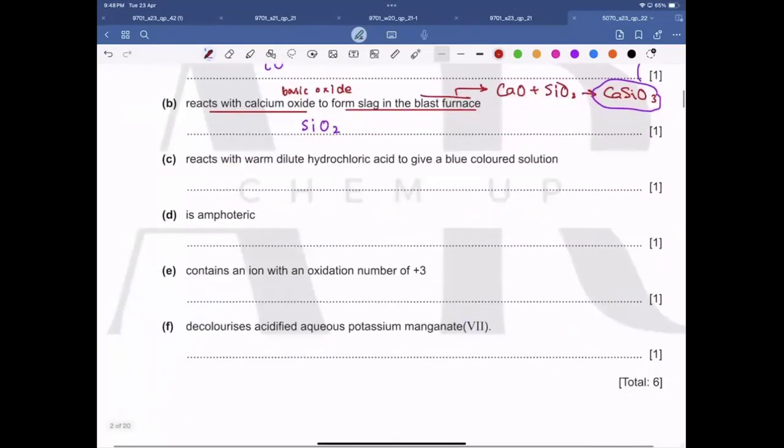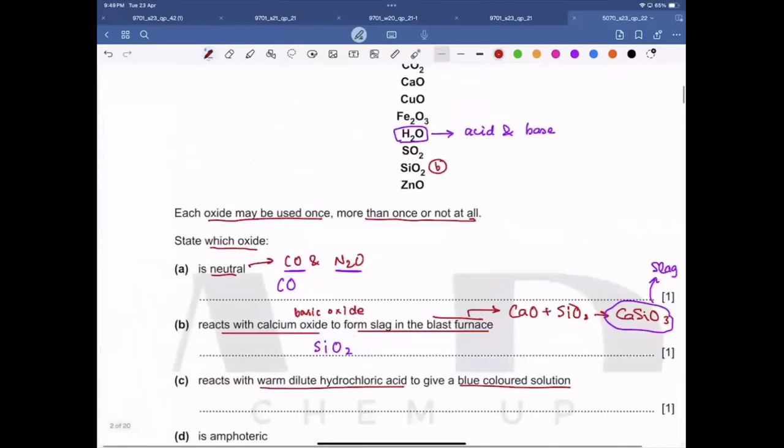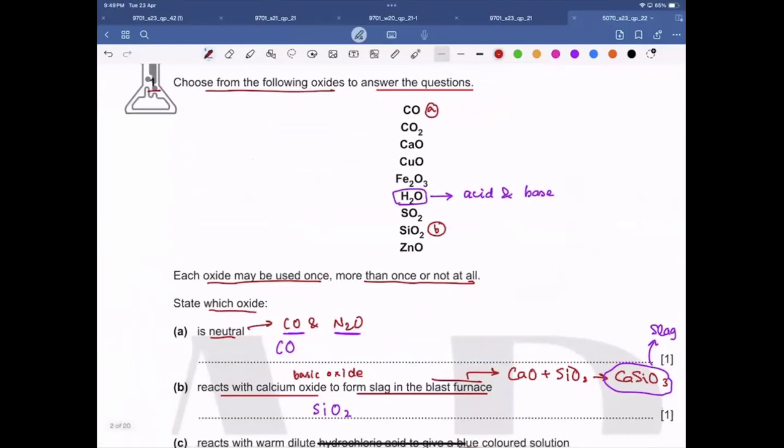Now, part C reacts with warm dilute hydrochloric acid to give a blue colored solution. So, if you recall, the colored compounds are formed by transition elements. And here, this is the transition element. And when copper is in its aqueous state, it forms a blue solution.